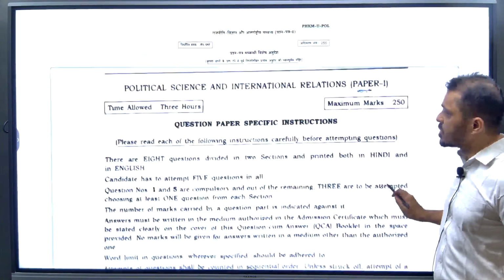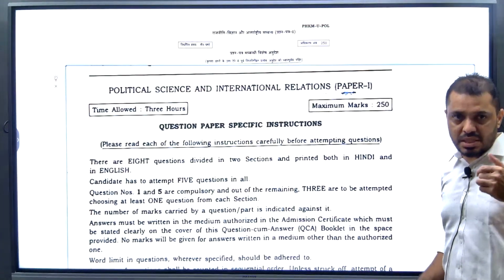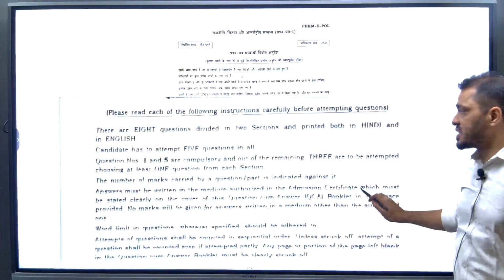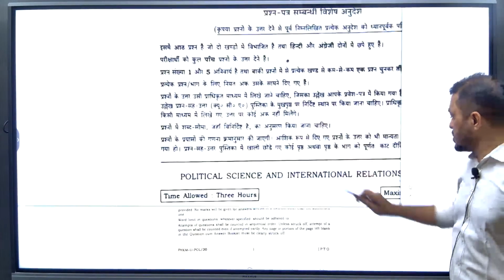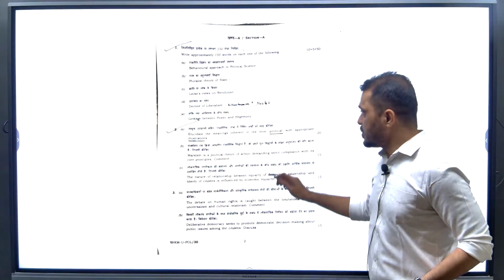You all know that for all the optionals there are 2 papers of 500 marks in total, so each question paper carries 250 marks, with 3 hours of time. You can check the instructions later. This question paper is already uploaded in our Telegram channel, you can check that.